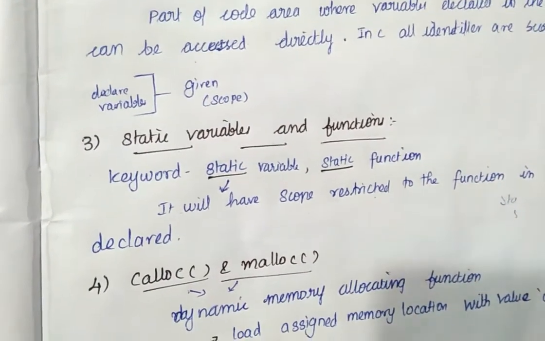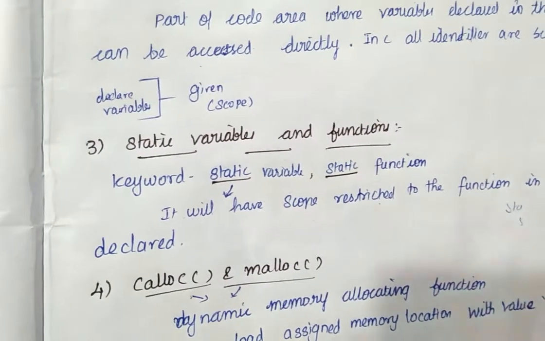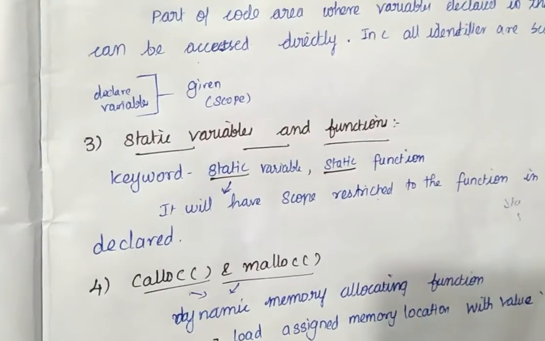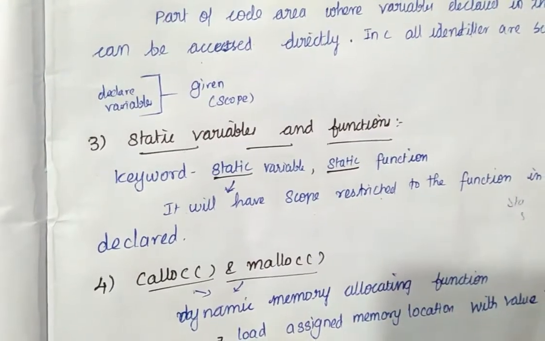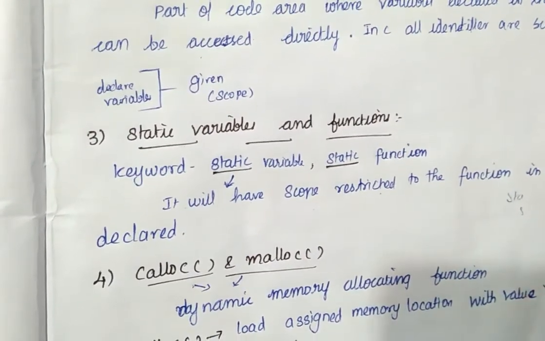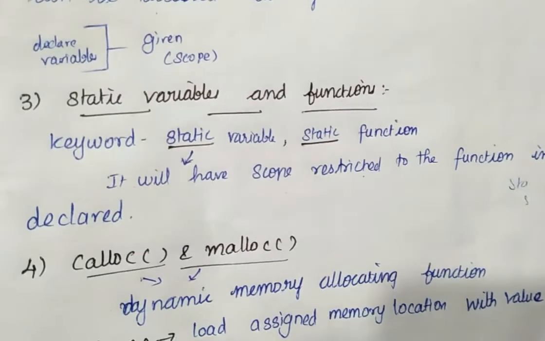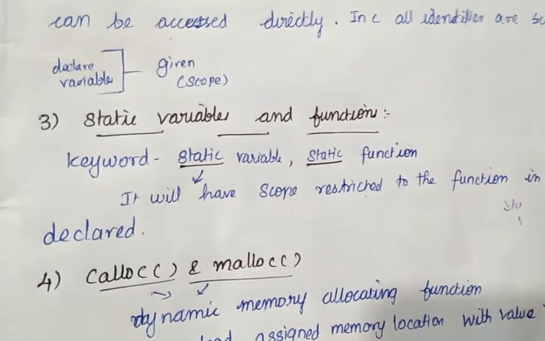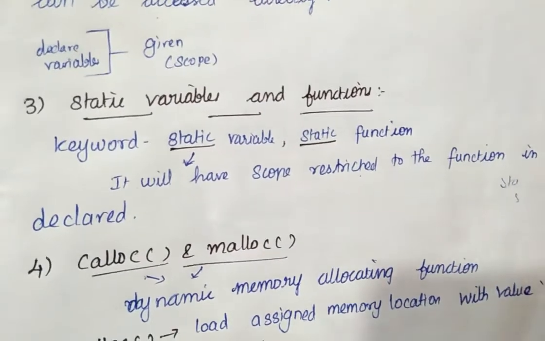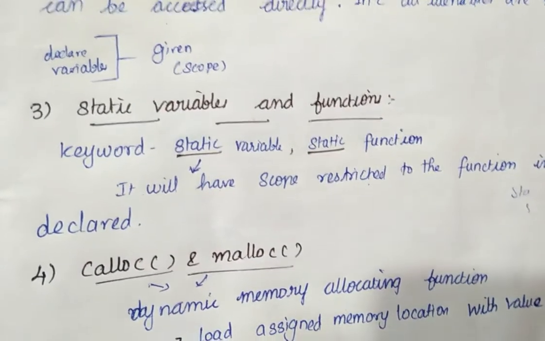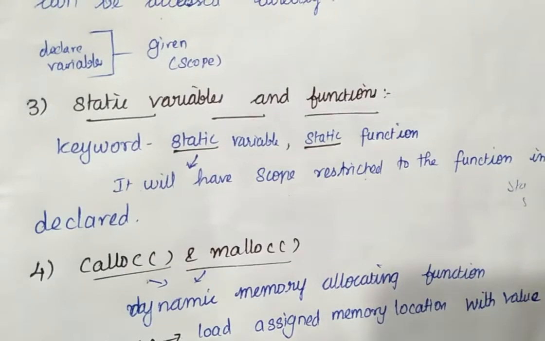Static is a keyword which restricts the scope. It is always a restricted place, and you cannot use it with some public scope. It's a restricted area. You can't use those variables outside the static variable or static function. This is the static variable and static function, and this is the difference.